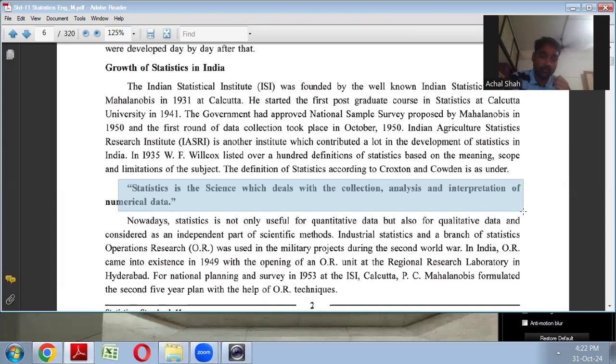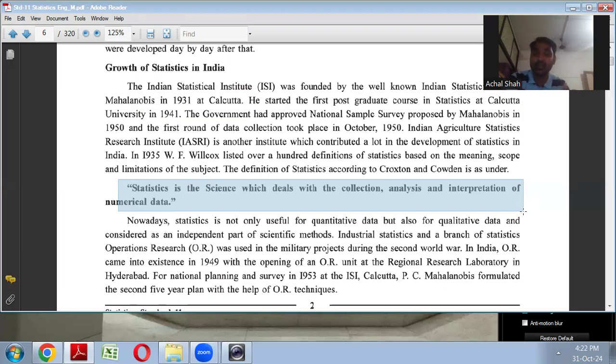In the same way, when you talk about a ranking system or grade system, that is also called statistics. Suppose grades are given to students: A grade, B grade, A plus grade, B plus grade. That is given based on some criteria. But how can this grade be given if you don't have the data? And if you analyze the data, let's suppose above 80% will get A grade, above 90% will get A plus grade.